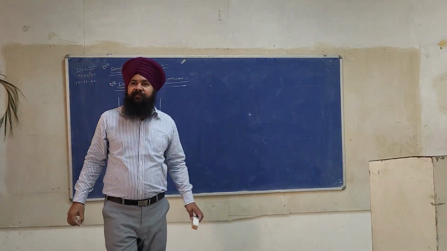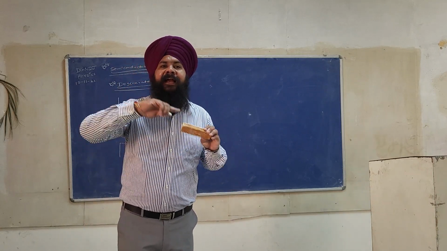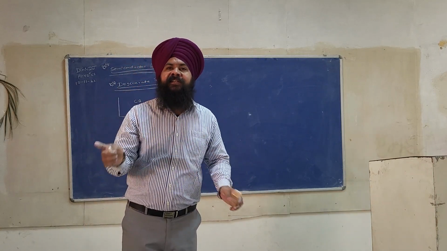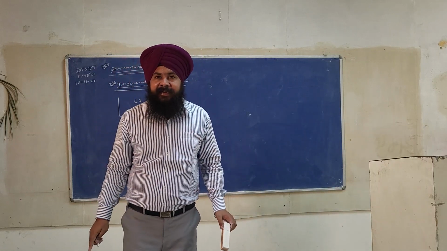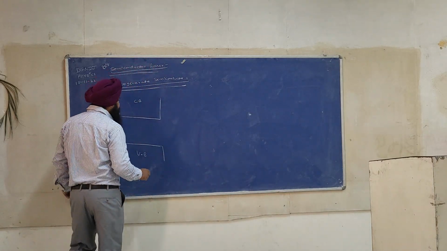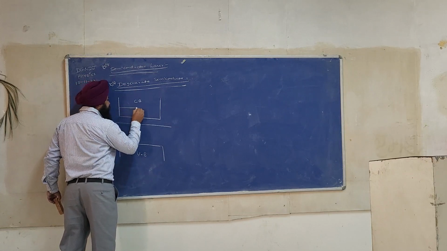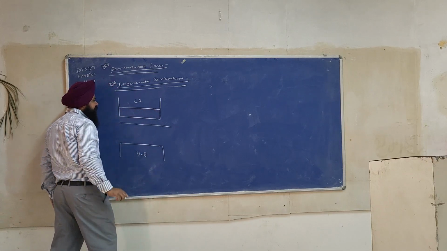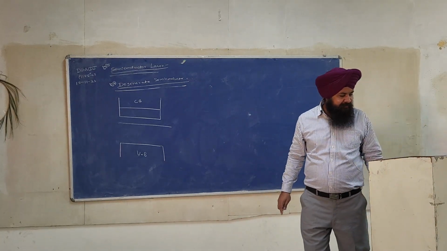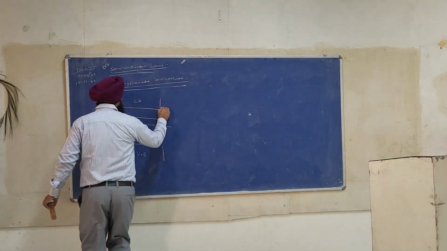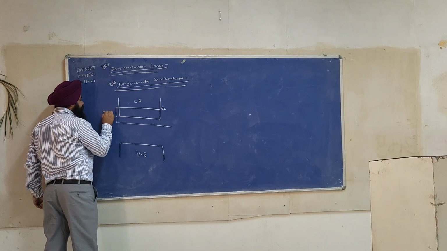What we have written: for high impurity concentration, the impurity atoms come close to each other and start interacting. And as they interact, what will happen? See, this is the position. So this will be the position of Fermi level EF, and this will become a donor band.